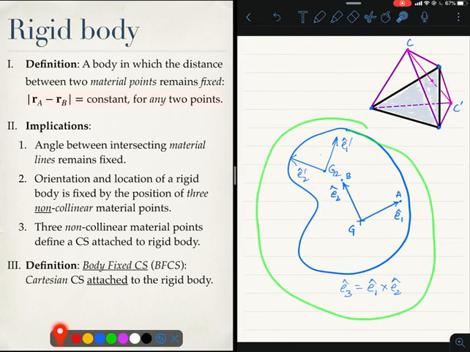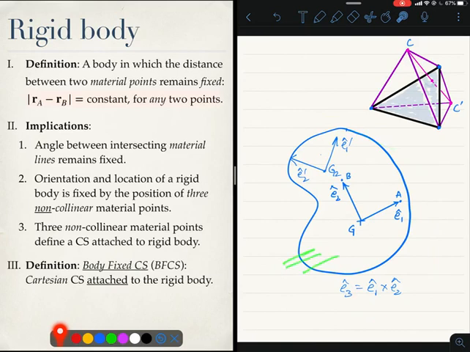Here is my rigid body, and I can pick 3 points A, B and G in such a manner that GA and GB are orthogonal to each other, so they define these unit vectors E1 and E2 which are normal to each other. Then I can define a third unit vector E3 which is E1 cross E2, and that defines a Cartesian coordinate system attached to this rigid body, the body fixed coordinate system.